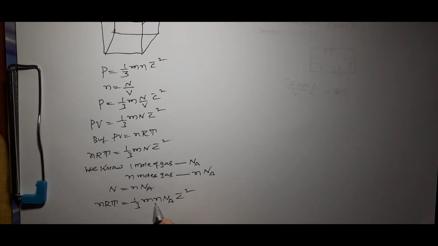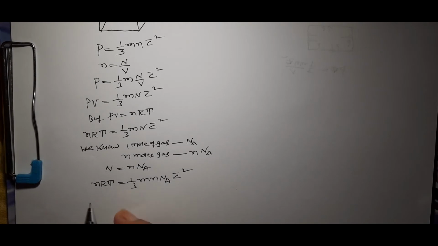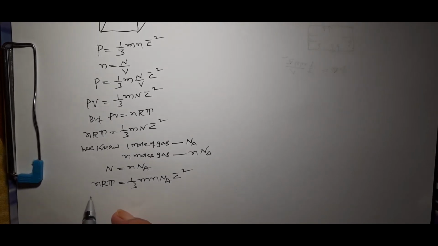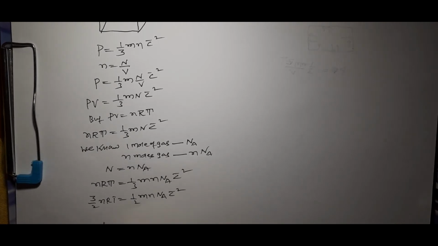Here multiply both sides by 3 by 2. We get 3 by 2 n R T is equal to 1 by 2, the 3 cancels, m n Na c bar square. Now n and n also cancel.